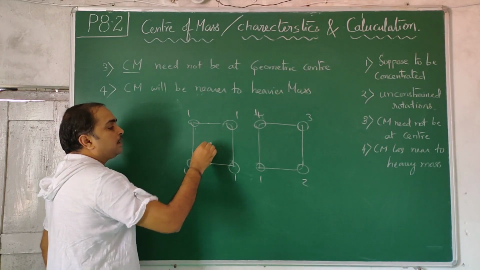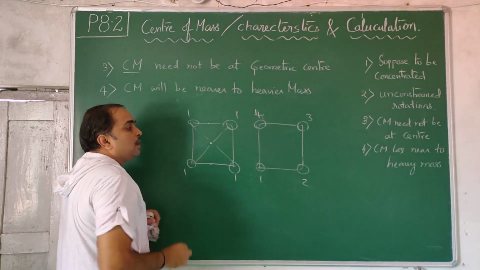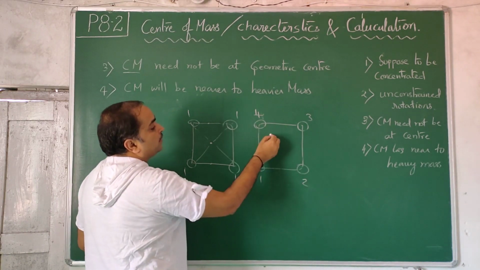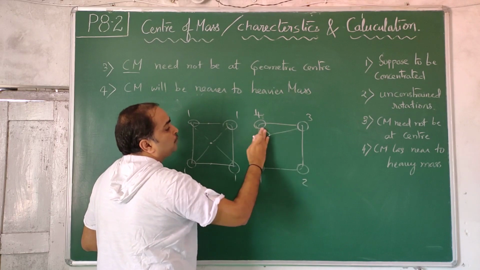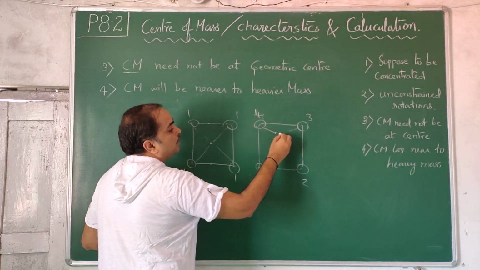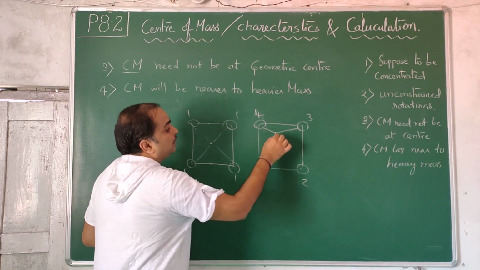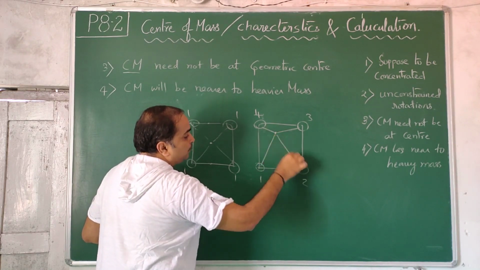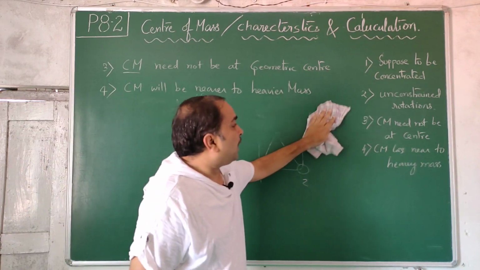So automatically the center comes here. All of them are equally distant from here, here, here, here. Even though all of them are equally distant, center of mass will be somewhere here. It will be nearer to this mass, and it should be nearer to 3 also. So it will be somewhere here, far away from 1 kg, a little less distance from 2 kg, like that. So center of mass will be nearer to the heavier.